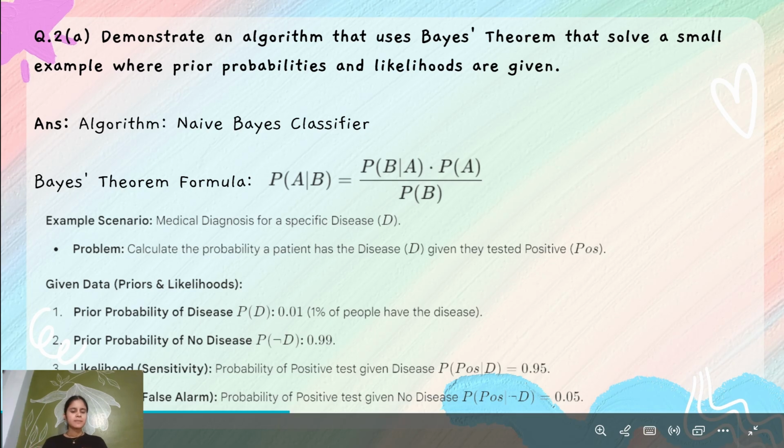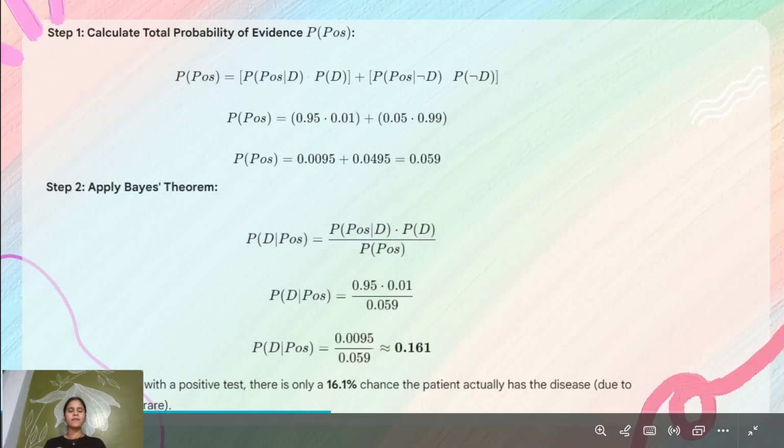The given data are priors and likelihoods. The prior probability of disease P(D) is 0.01, like 1% of people have the disease, and the prior probability of no disease is 0.99. The likelihood, the sensitivity, is the probability of a positive test given the disease, which is 0.95, and the likelihood of false alarms, the probability of a positive test given no disease, is 0.05. Now we calculate the total probability of evidence, which is 0.059, and then apply Bayes theorem on this. By applying the Bayes theorem, we get the answer 0.161. So the conclusion is that even with a positive test, there is only a 16.1% chance of the patient actually having the disease, due to the disease being rare.